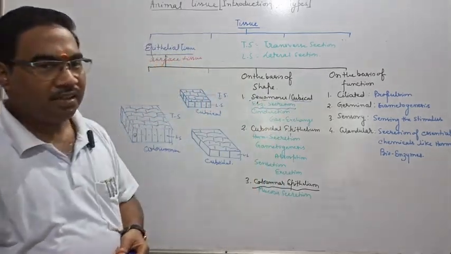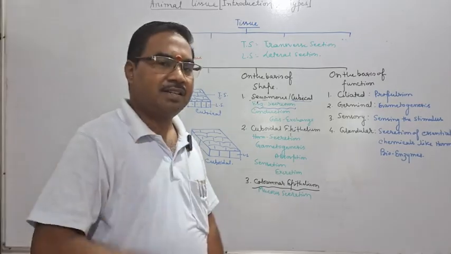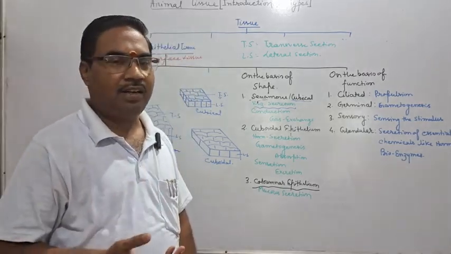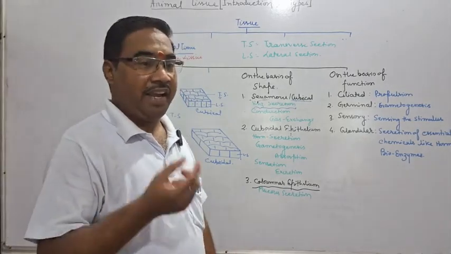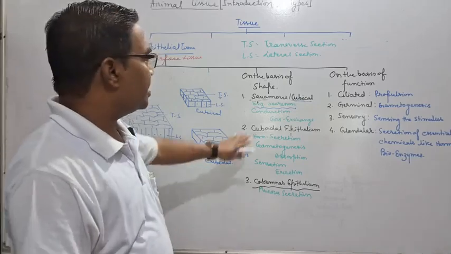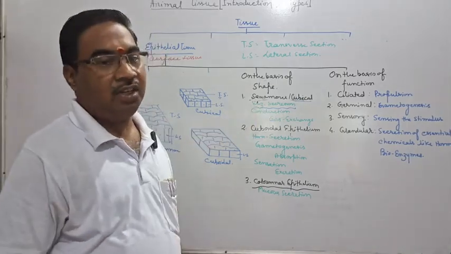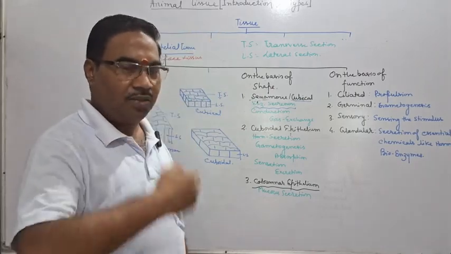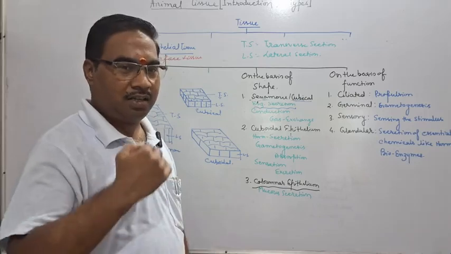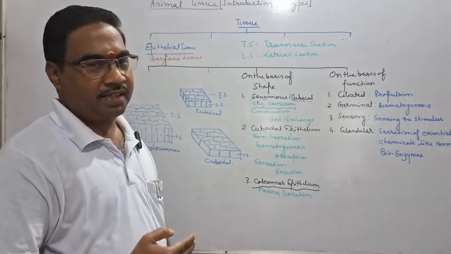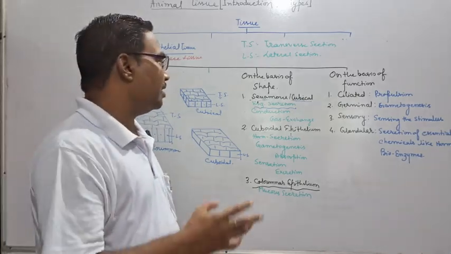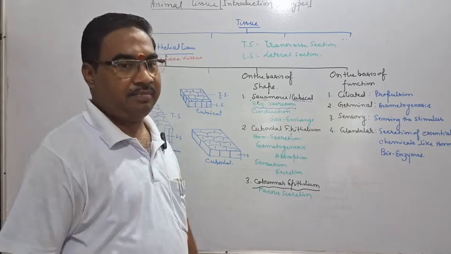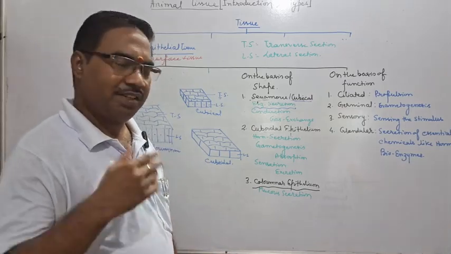You know enzyme, no? Three types of glands we have to study: endocrine, exocrine, and heterocrine. So exocrine glands are especially secreting enzymes. You have studied in esophagus, in stomach, in the small intestine, in large intestine, there are several cells which secrete enzyme. Argentaffin cell, we will study it later.